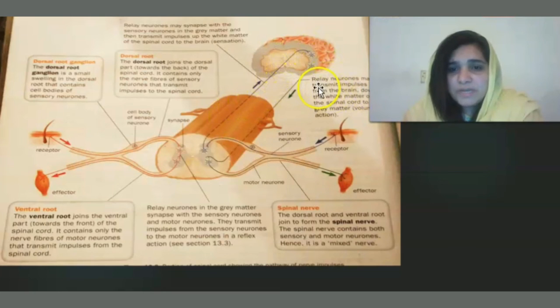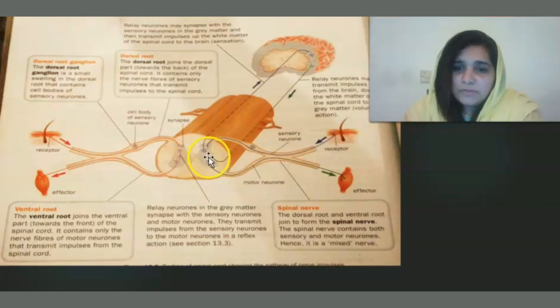Relay neurons may transmit impulses from the brain down to the white matter of the spinal cord to the gray matter. The relay neuron will take the information from the brain and take it to the gray part of the spinal cord, and it is a voluntary action. This happens when the voluntary action takes place and the brain is involved in this case.